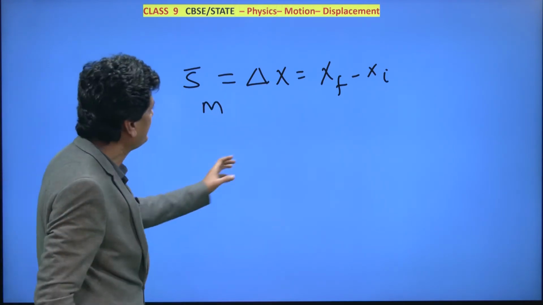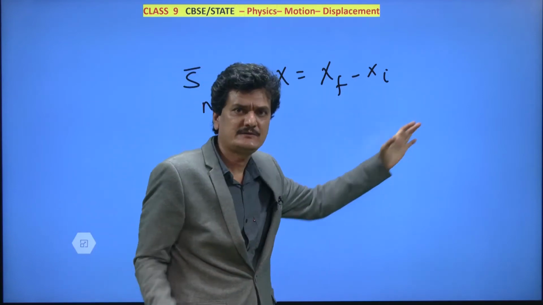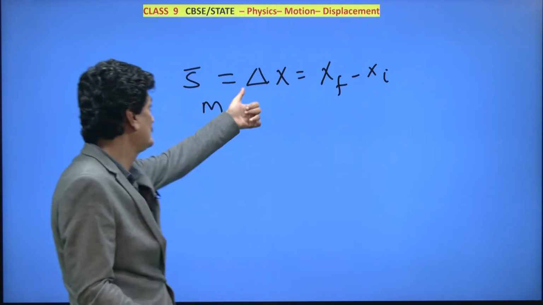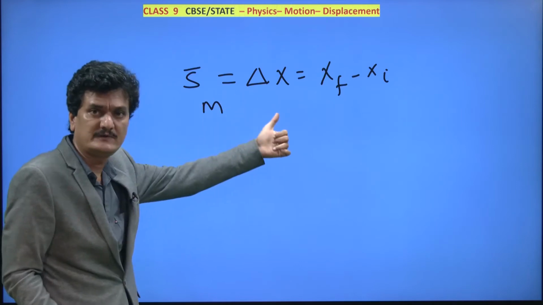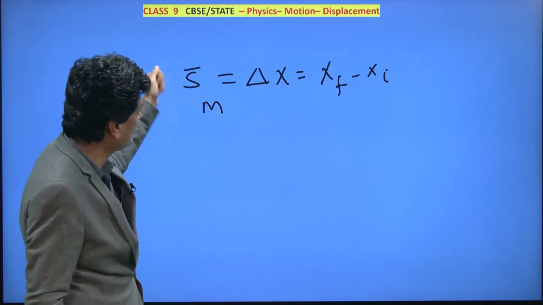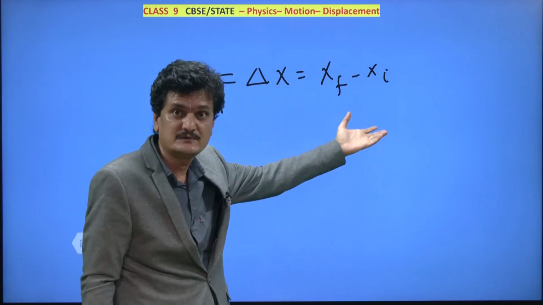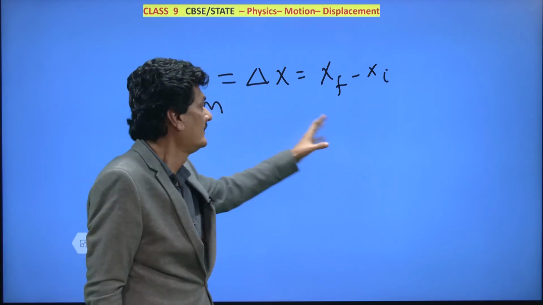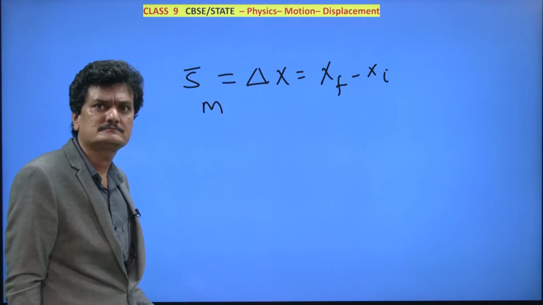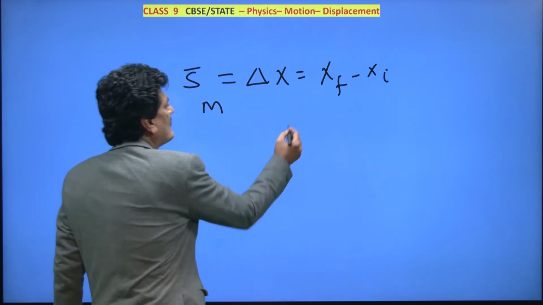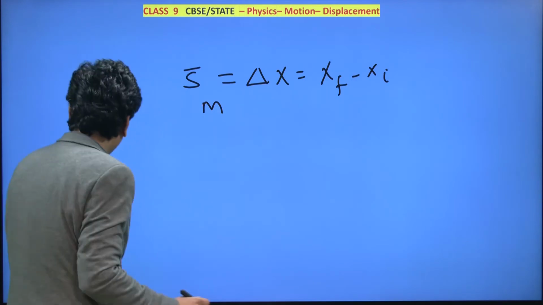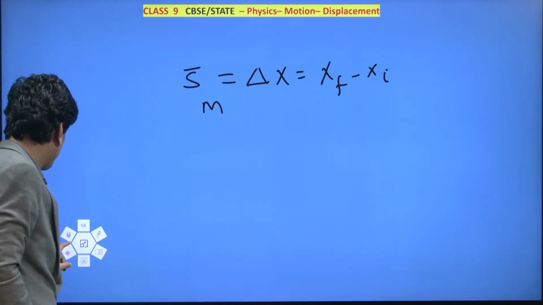Correct? So that means this xf minus xi should also be in meter. When these two are the same, then their units are the same. That means whatever you are doing to measure displacement, the same thing you will be doing to measure these positions also. How is that done then? Simply, you take one reference point, and let's see further.